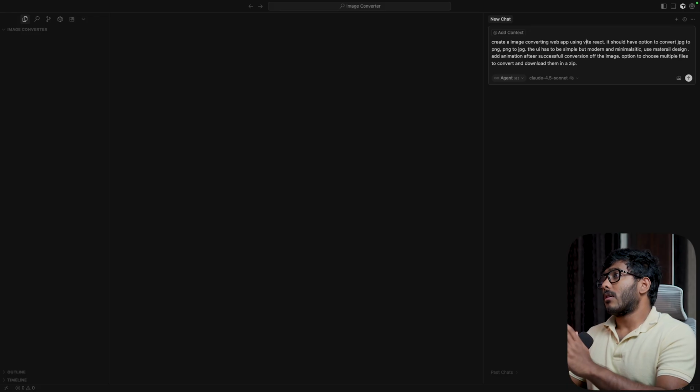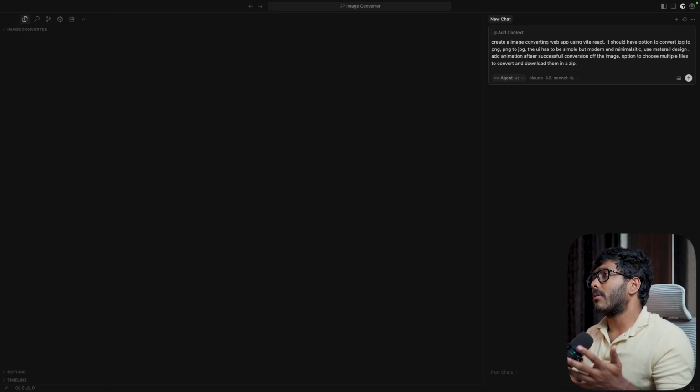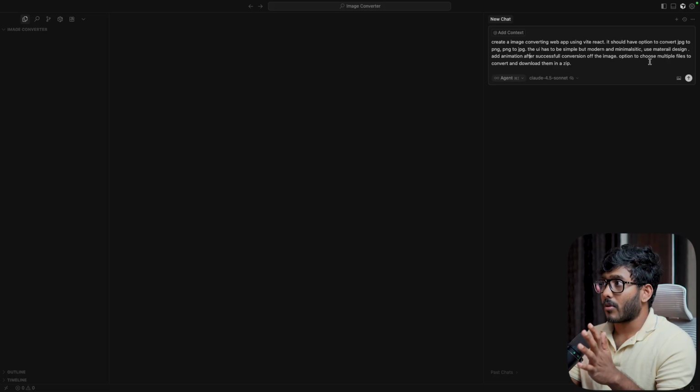And the other prompt is it should have the option to convert JPEG to PNG, PNG to JPEG, and the UI has to be simple but modern and minimalistic. Use Material Design, add animation after successful conversion of the image, and an option to choose multiple files to convert and download them in a zip. So this is the prompt.